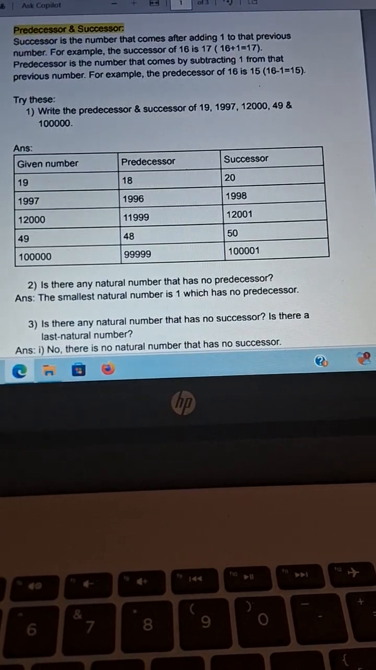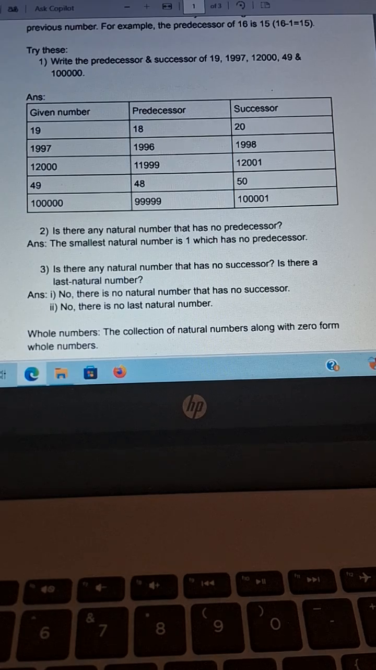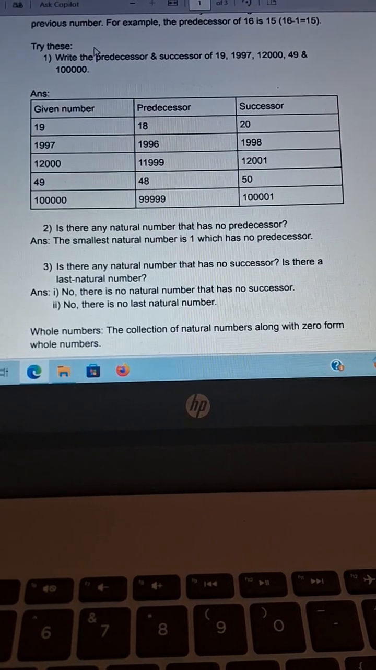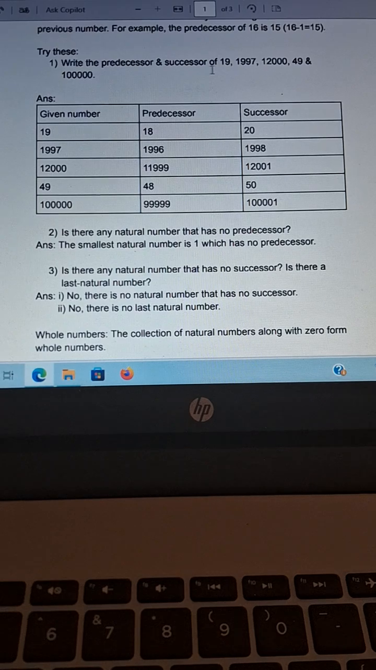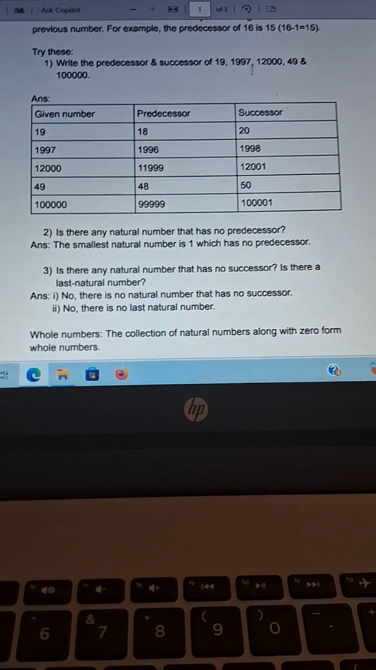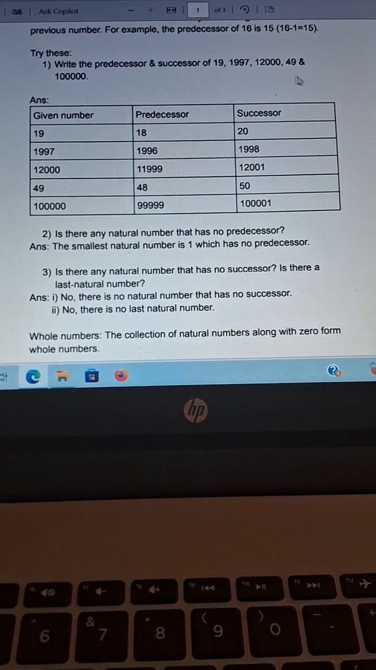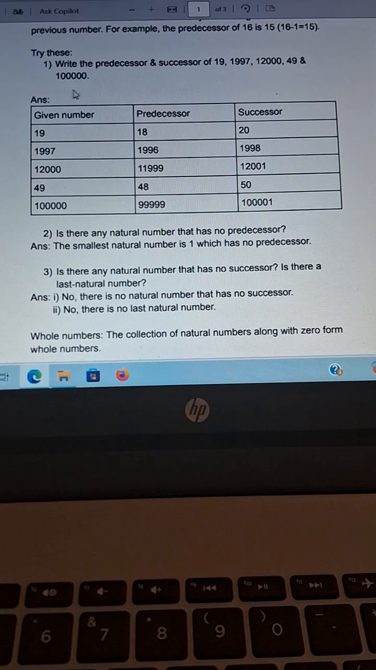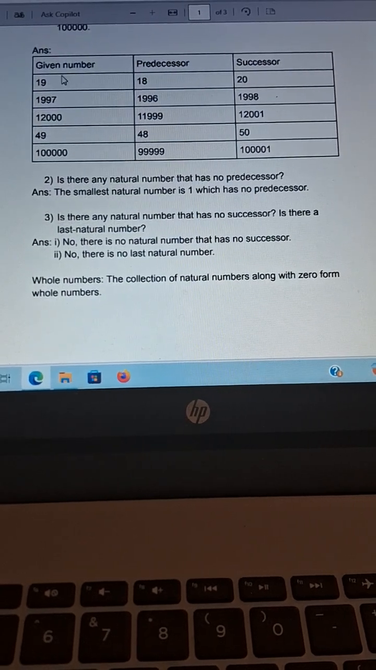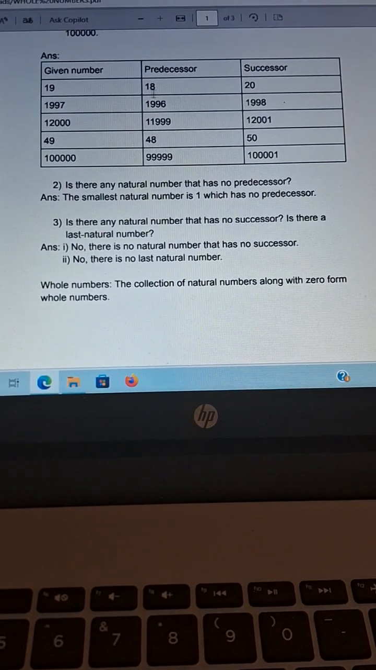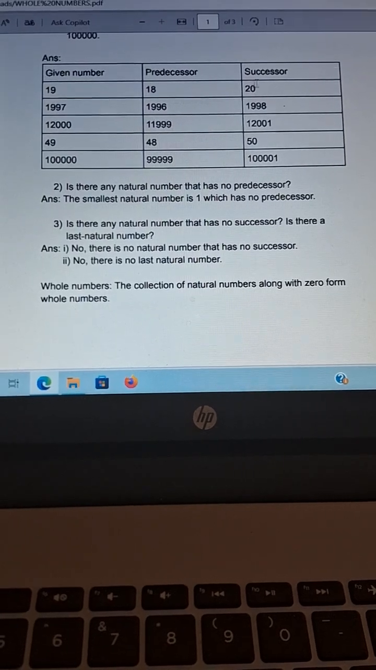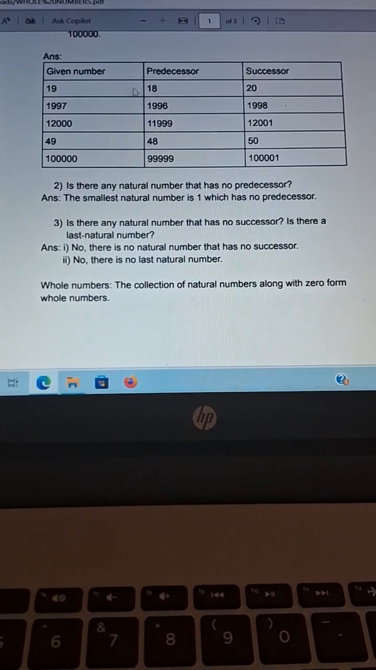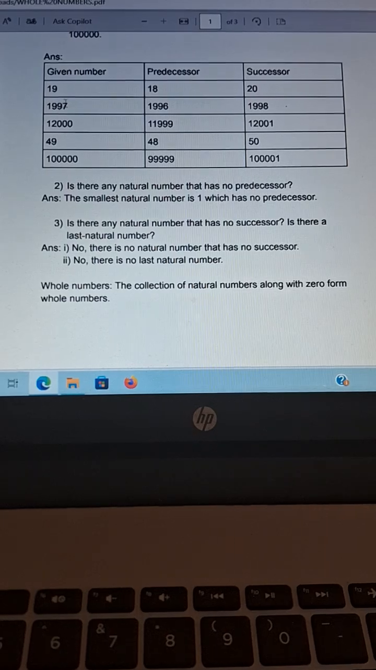So try this. In 6.2, try these. Write the predecessor and successor of 19, 1997, 12,000, 49 and 1 lakh. So for that answer, given number is 19. Then the predecessor will be 19 minus 1, 18. Successor will be 19 plus 1, 20.